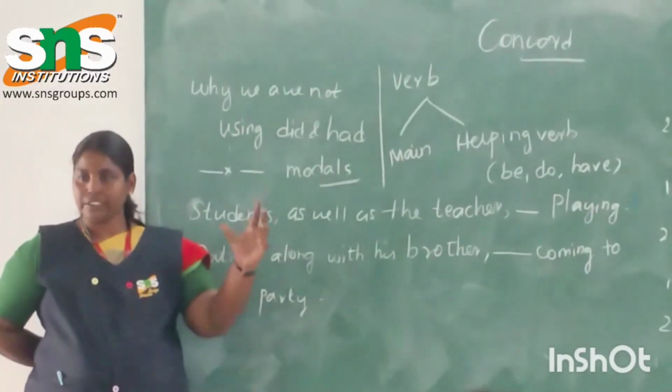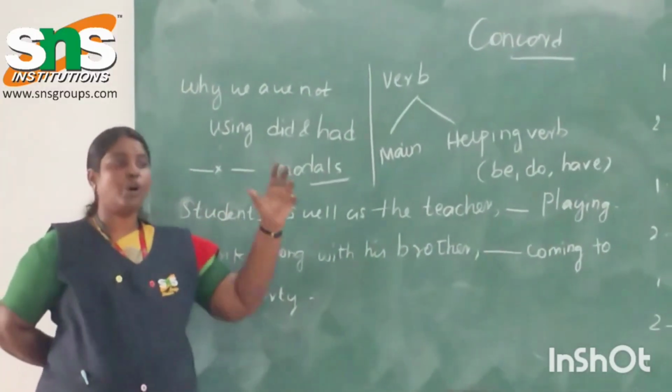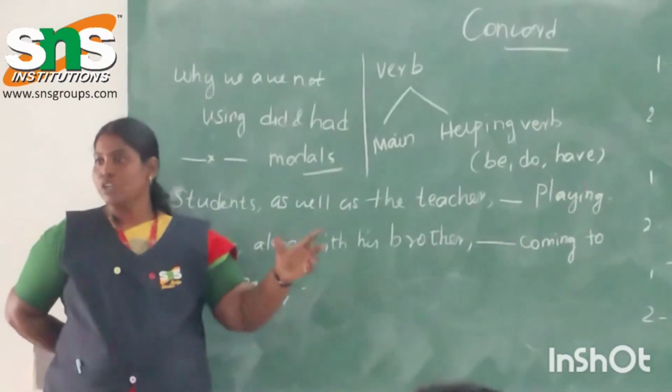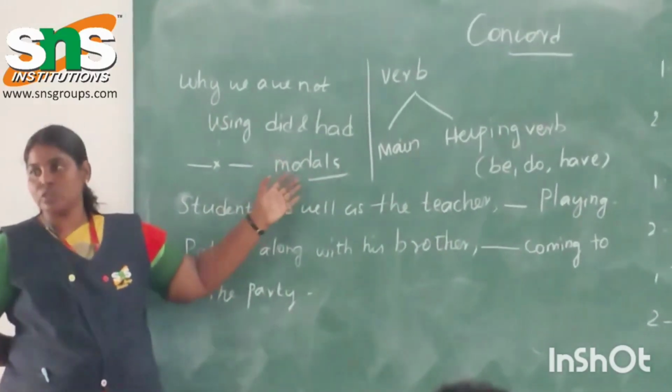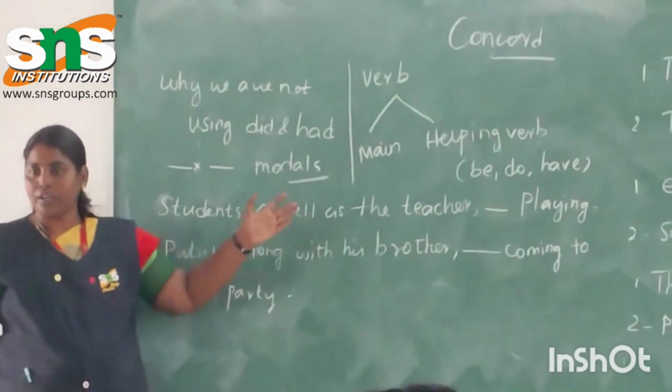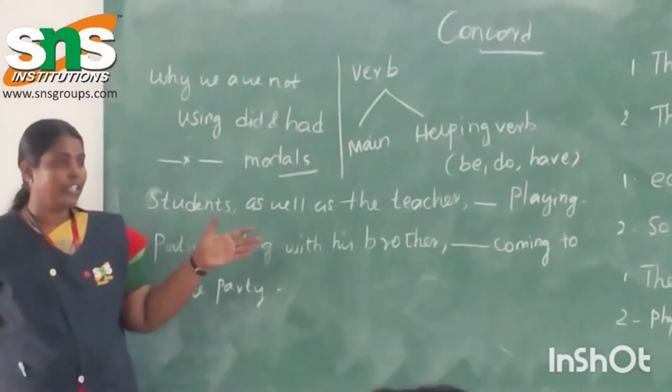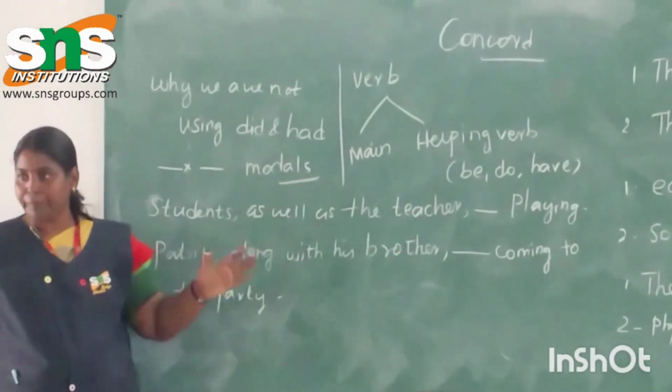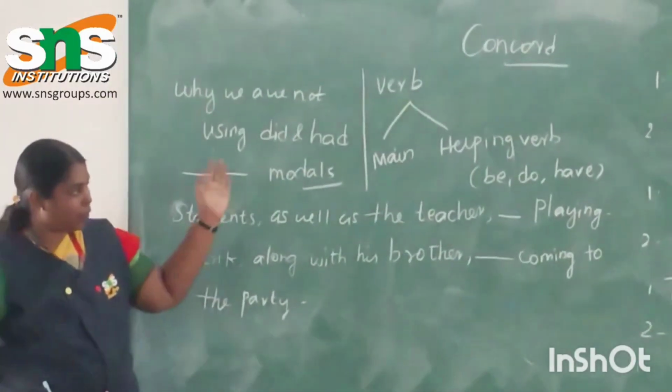So here the condition is a subject must go with the verb by its form. So it is totally against our rule. So that's why we are not using the past tense with the subject and verb agreement. Now you got a clear answer, right? So this is how you can connect the topic. And today we are going to see a few more topics.